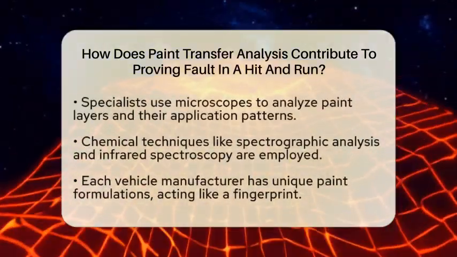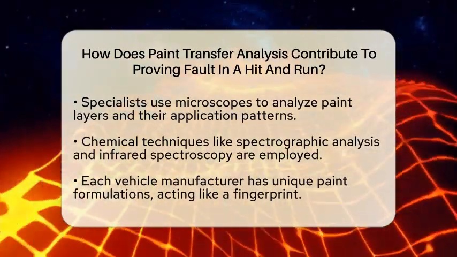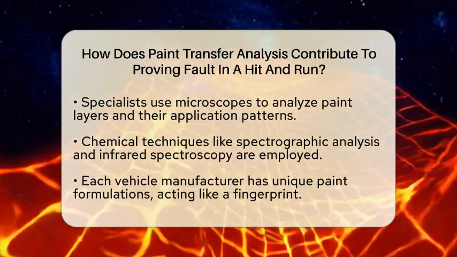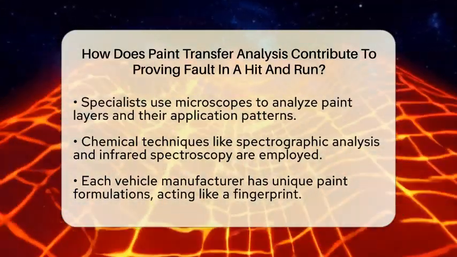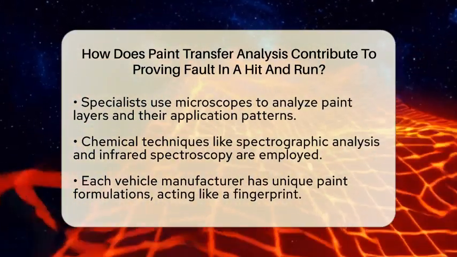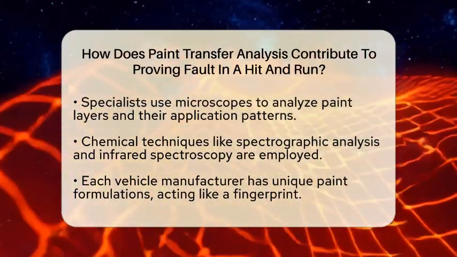Specialists use microscopes to study the paint layers, looking at the number of layers and their application patterns. They also employ chemical techniques like spectrographic analysis, infrared spectroscopy, and Raman microscopy. These methods help identify the exact chemical makeup and binding agents in the paint.